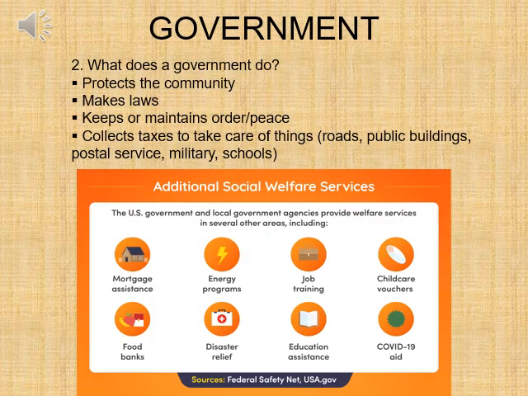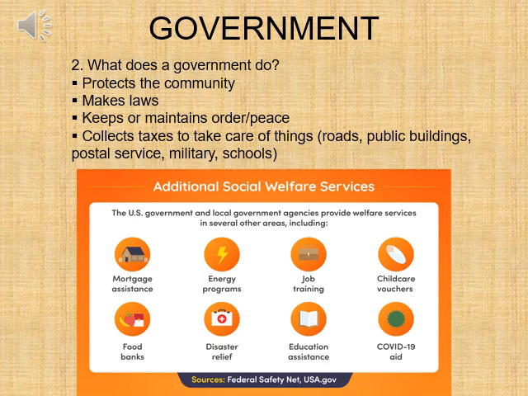And the second question, what does a government do? Well, some of you might think a government doesn't do anything. They actually do a lot. They help create laws and guidelines that help protect the community and its citizens. They keep or maintain order and peace. They collect taxes out of everybody who works, so my paycheck, your parents' paychecks. The taxes help take care of things like roads and public buildings, the Postal Service, our national military, and schools.